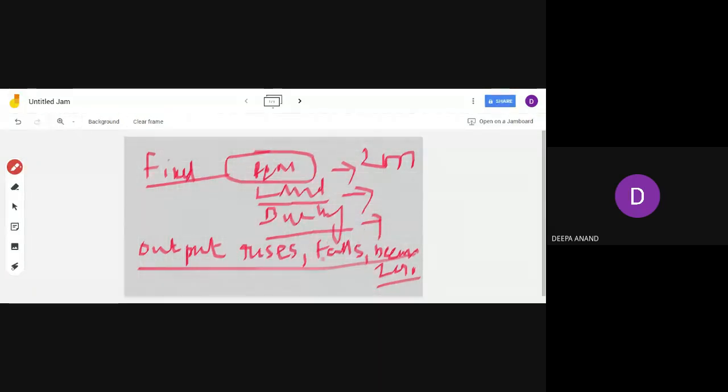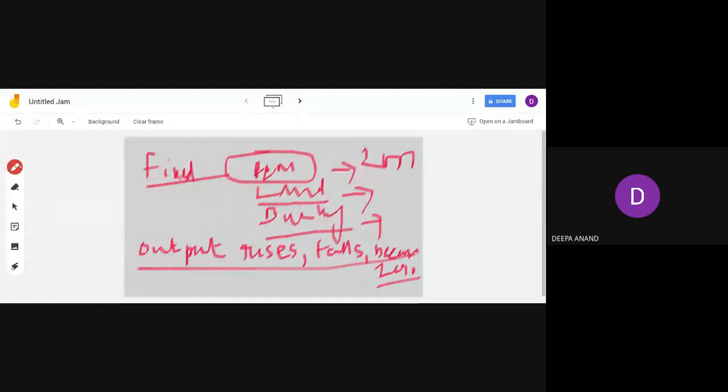So there is no change in these fixed factors in the short run. Output rises, output falls, even when your output is zero, these are already there. So the relation between the fixed factors and the output remains the same.